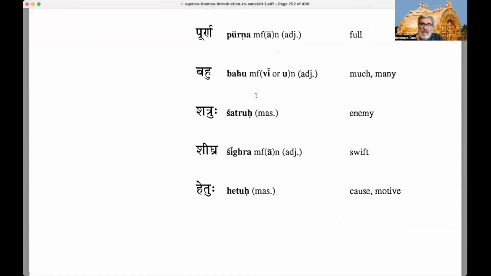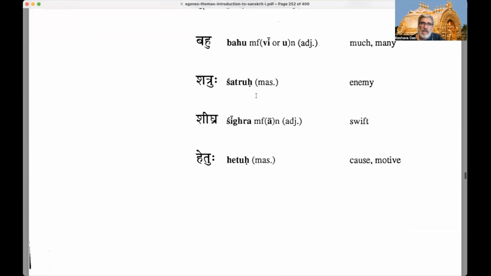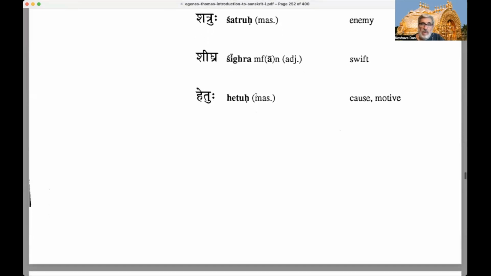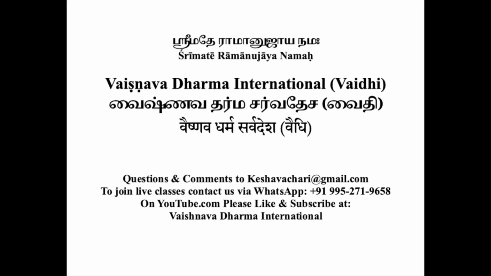Bahu, again, can be declined in the feminine as bahvi or bahu, meaning much or many. Shatruh means enemy, masculine. Shighra is again swift or fast, and in the feminine it has a long a ending. Hetu, cause or motive.